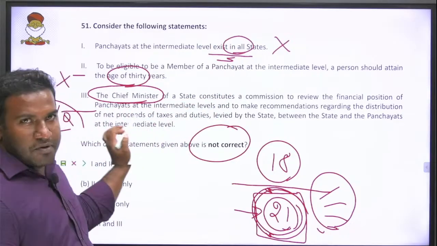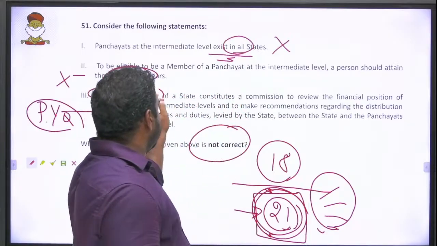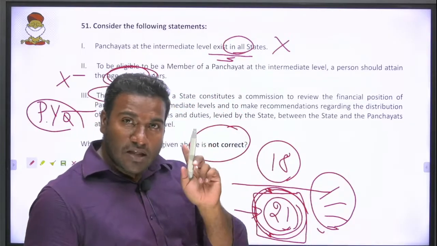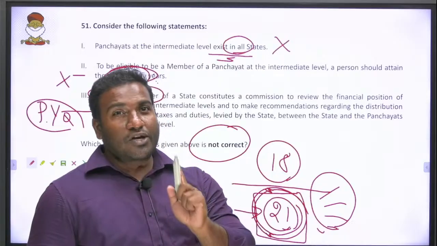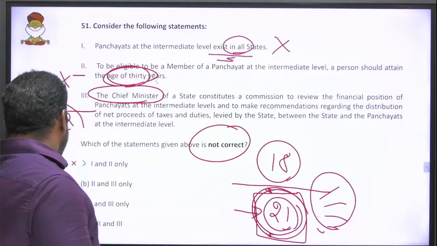Here one hint we got from PYQ. The second hint we got from PYQ. This is also a PYQ. 21 years is again mentioned in the PYQs. Do PYQs very regularly. Yes. Likewise. Then moving further.